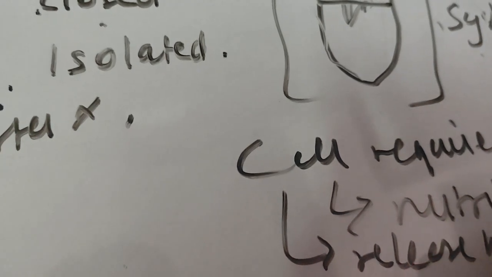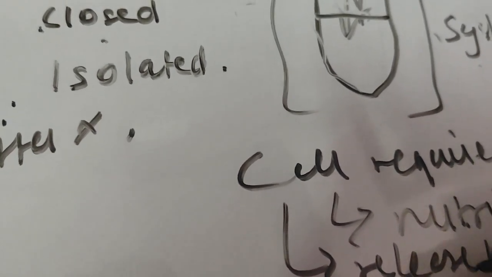Whenever it respires, it is going to release heat, so it exchanges energy also. It takes nutrients from outside, and it releases heat energy, so it means that it exchanges both matter and energy. Therefore cell is an open system.